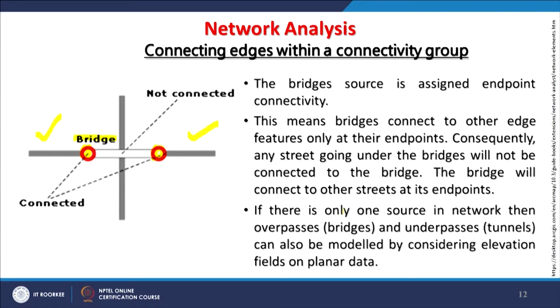If there is only one source in the network, then overpasses like bridges, underpasses and tunnels can also be modeled by considering elevation fields on planar data. That means if there is a change in elevation, because with underpasses and overpasses one line is going over another line, the depth information also has to be stored, like in the case of metros, overpasses, tunnels and everything. So that much information will be required to be stored.